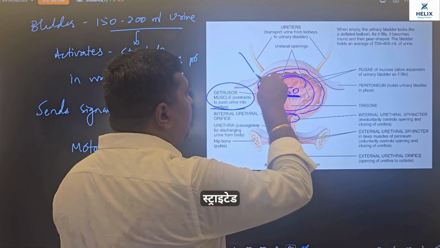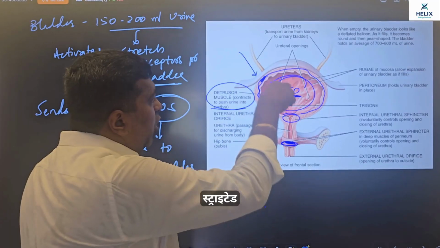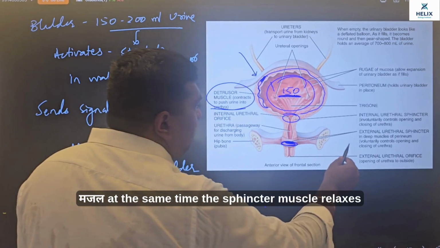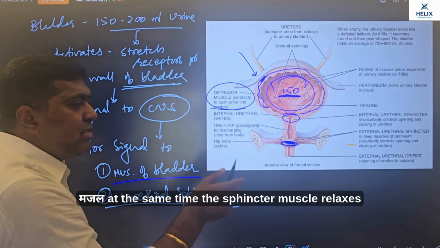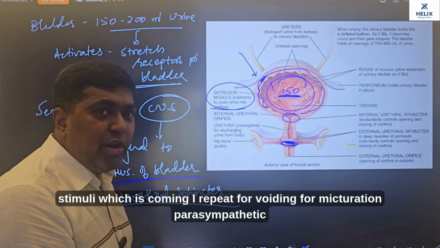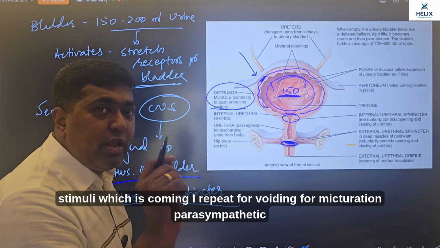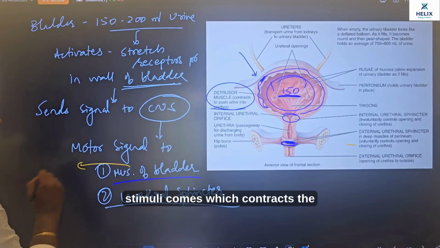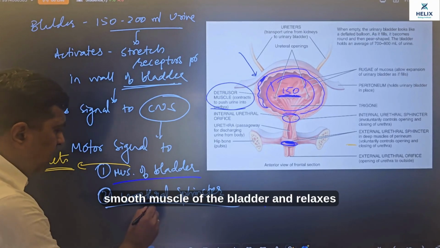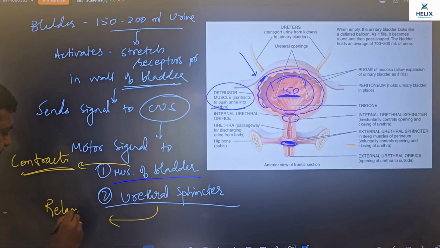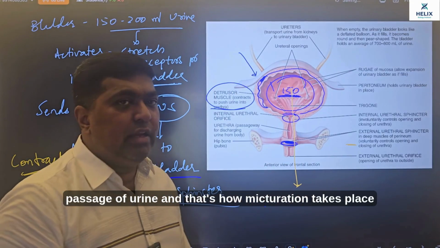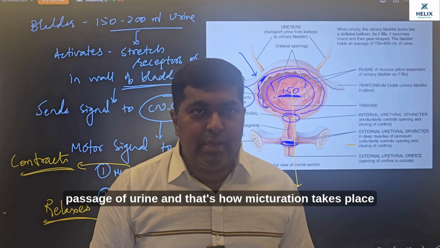But now when the signal has come from the CNS, the wall of the urinary bladder will contract. At the same time, the sphincter muscle relaxes, allowing the passage of urine. Again, I would say here it is a parasympathetic stimulus which is coming. I repeat, for voiding, for micturition, parasympathetic stimulus comes which contracts the smooth muscle of the bladder and relaxes the urethral sphincter muscle, allowing passage of urine. And that's how micturition takes place.